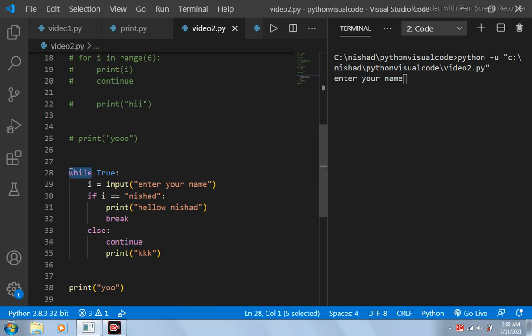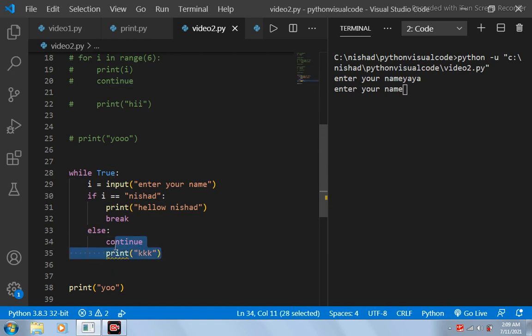Now this is another example where I have used continue, and now I have used a while loop. This is basically a while true, and it is the same example as above. When I run this program, the control of the statement will move inside this while loop, and it will start executing whatever is present inside it. It is asking for my name, and if that name is Nishad, it will be printing hello Nishad. Now let's type some different name. If I type Yaya, this Yaya value will be getting stored in this variable I, and Yaya is not equal to Nishad, right?